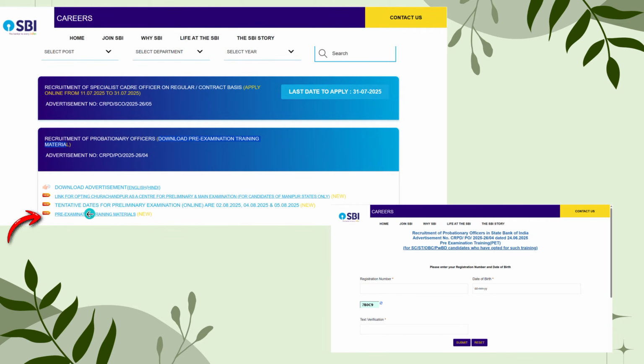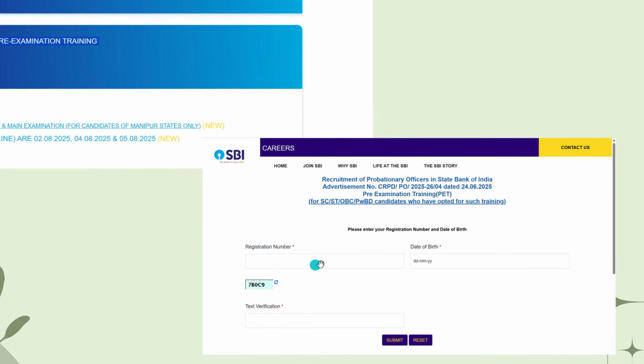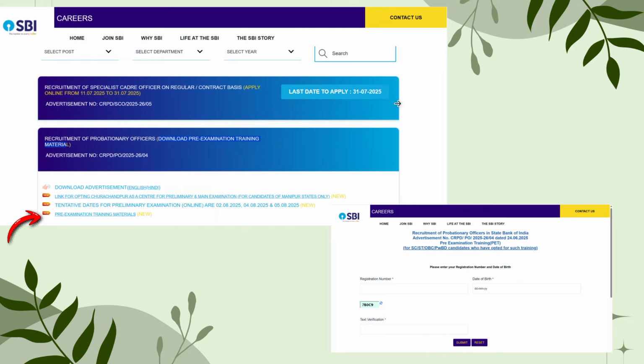Now if you see, the tentative dates for the preliminary exam online are 2, 4, 5. Okay, they have given the dates as well. Now if you click on pre-examination training materials, then you are going to see a web page like this. I hope you can see the web page like this. Then you have to give your registration number, your date of birth as your password, and the same text for the verification, right. I hope you got it.